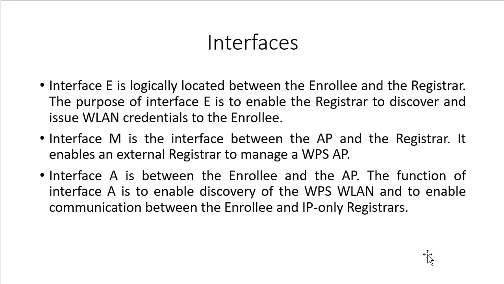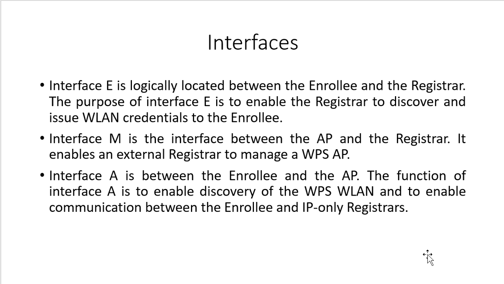Interface E is logically located between the enrollee and the registrar, as we saw in the previous slide. The purpose of interface E is to enable the registrar to discover and issue WLAN credentials to the enrollee. It's very easy to understand, right? Coming to the second interface M, this exists between the AP and the registrar. Its purpose is to enable an external registrar to manage a WPS AP. So this comes into picture when the registrar is external.